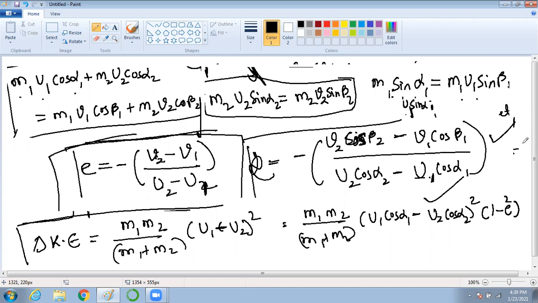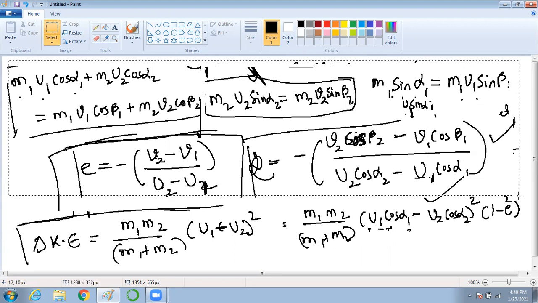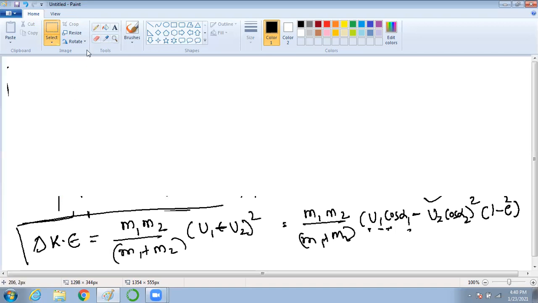Pritam, tell me what happened. Sir, after M1 M2 by M1 plus M2, how did U1 cos alpha 1 come? From where did you substitute it? This one I explained in the figure. This problem is for head on head.